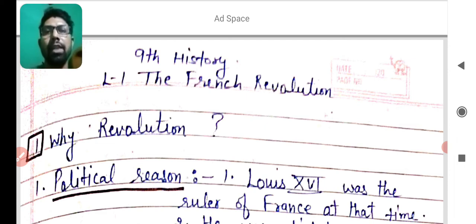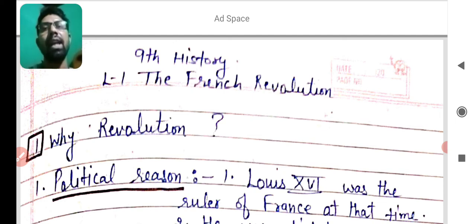On the first page we learned that people of France revolted and attacked the fort of Bastille on 14 July 1789. After that we learned that there was a different type of society in France at that time, and you also learned about the king. So we will learn about the different reasons of the French Revolution in the lesson.